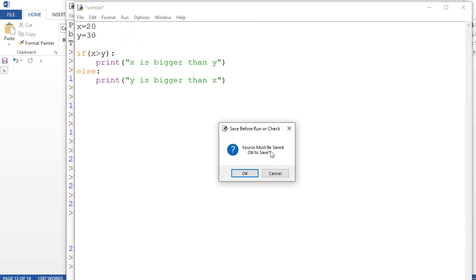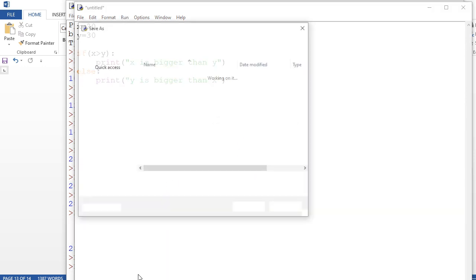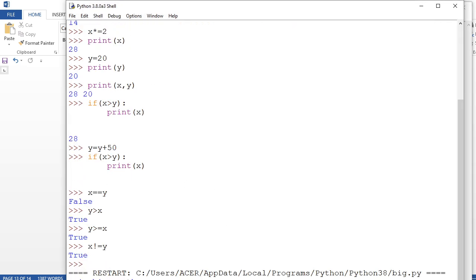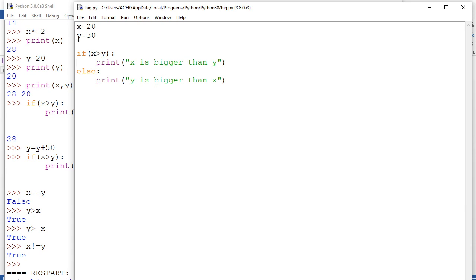Let me run this program, run module. It is asking me to save. I am going to write here big. Okay, so it is telling me y is bigger than x. Of course it is there. See, y is 30.